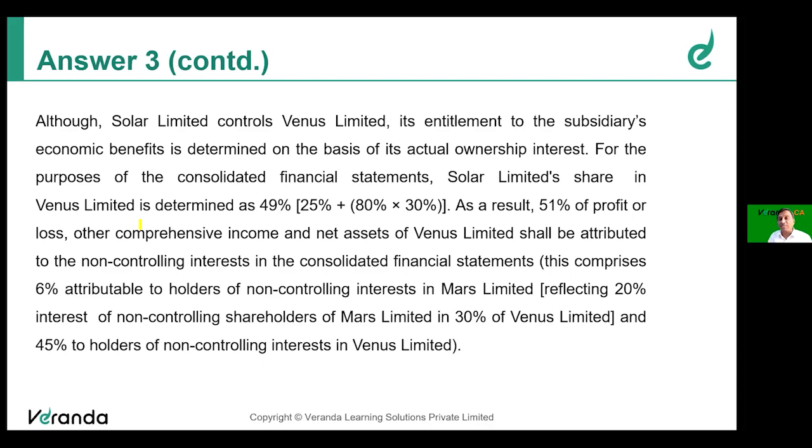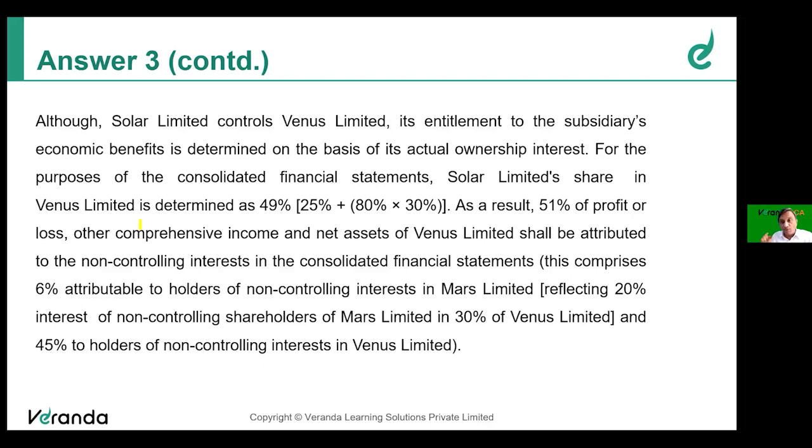How is this 51% coming? Very simple. In Venus Limited, Mars is holding 30%. Solar holds 25%. Put together, they hold 55%. Others hold 45%. But of the 30% held by Mars Limited, the 20% NCI in Mars Limited will control only 6% in that.